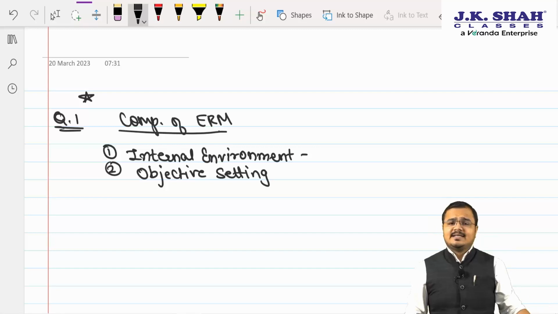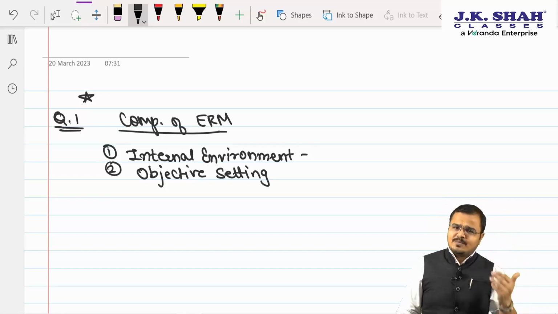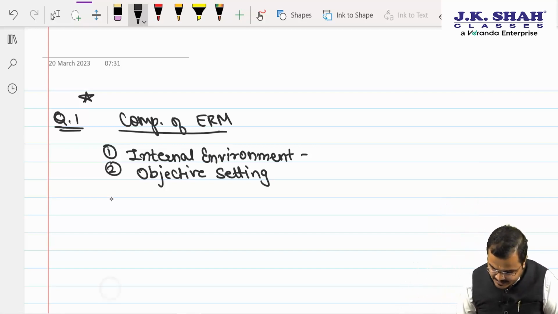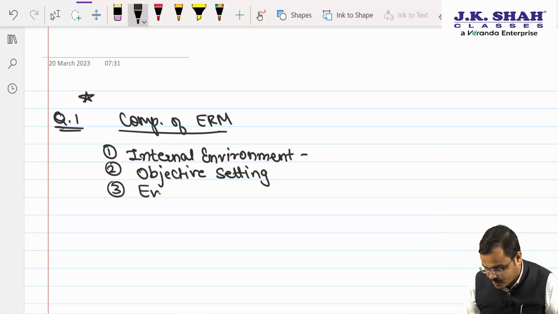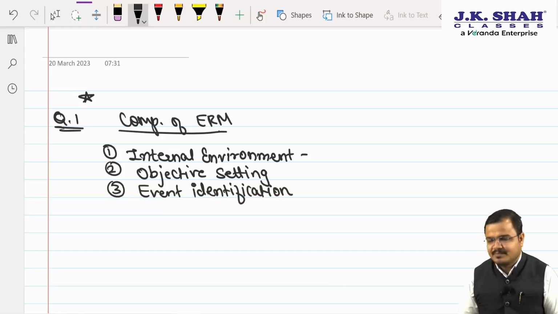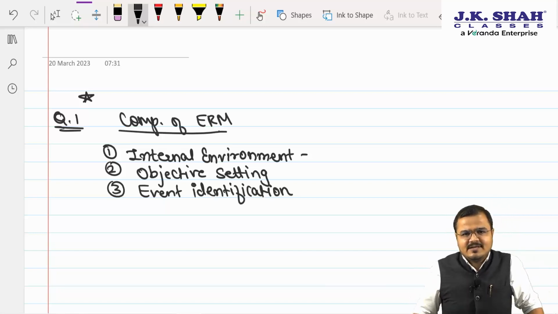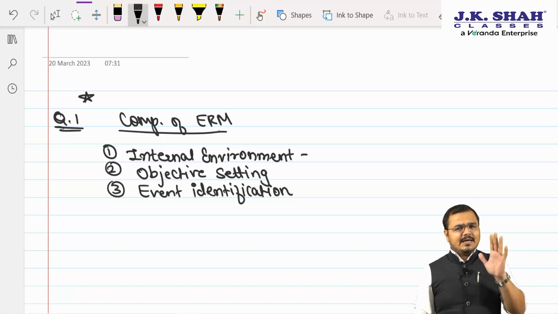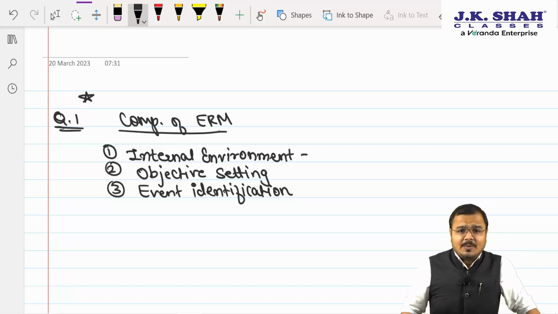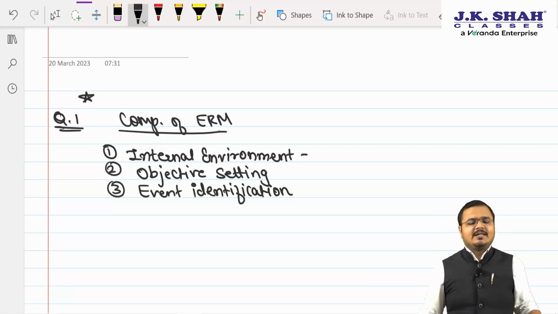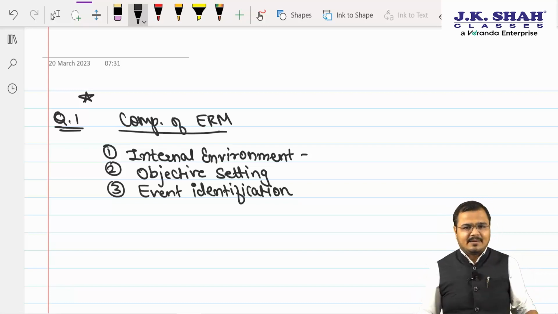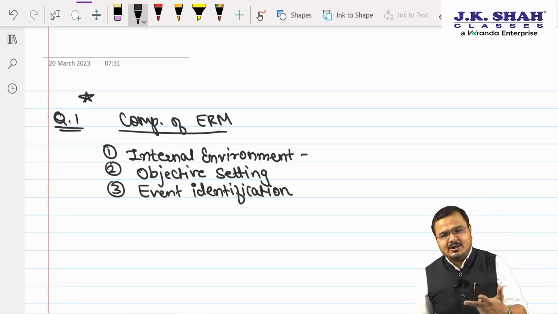So number 1, sir, internal environment. Number 2, objective setting. Number 3, chartered, event identification. What do you mean by event identification? Sir, in a business organization, there is a good number of events which occur on a daily basis. Management needs to keep eyes open, ears open to see what are the opportunities and what are the threats coming. Because every event represents both, sir, opportunity also and threat also.